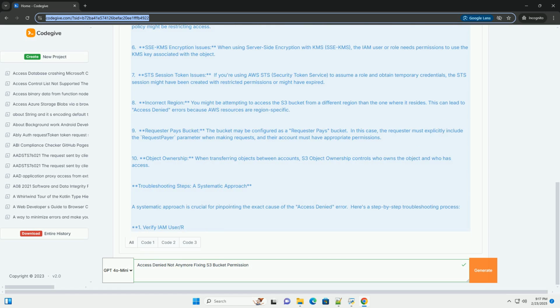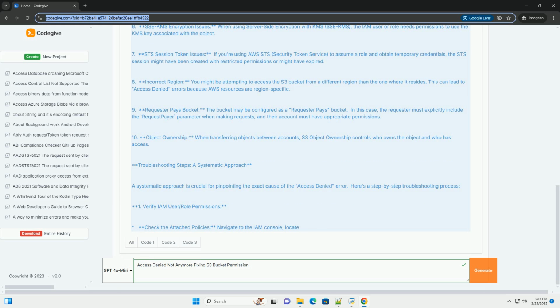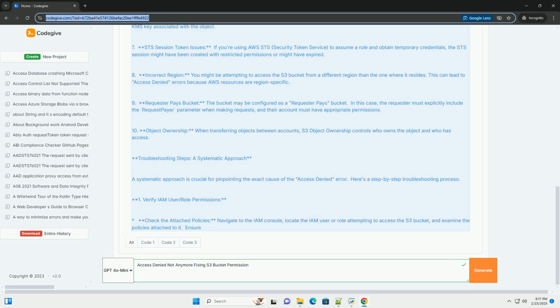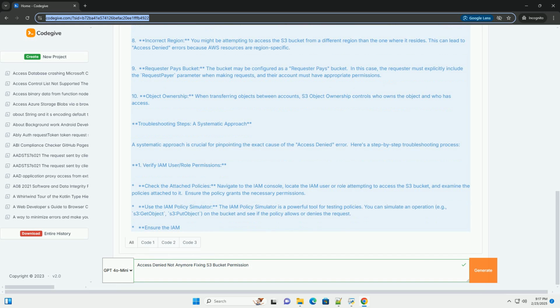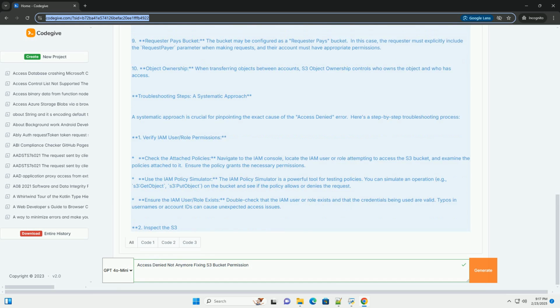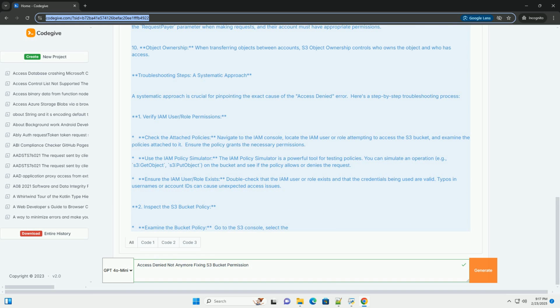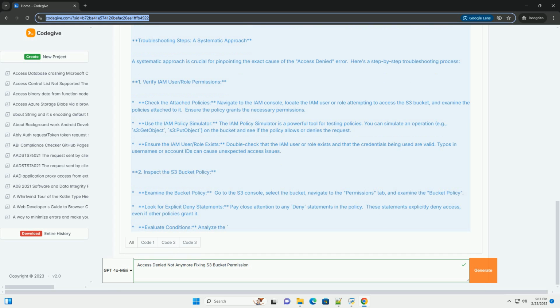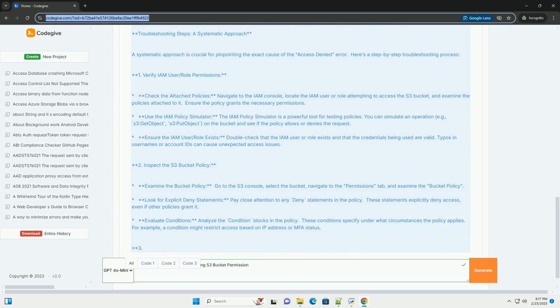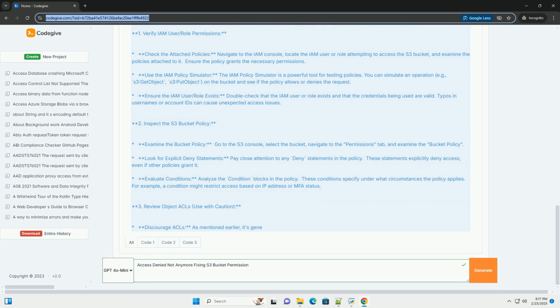2. S3 bucket policy. The bucket itself has a policy that explicitly denies access based on certain conditions, for example IP address, MFA requirements, or specific IAM users. These policies take precedence over IAM user/role policies. 3. S3 object ACLs. Access control lists on individual objects within the bucket might have ACLs that deny access to the user or role. While ACLs are generally less preferred for managing permissions compared to bucket policies, they can still create access issues.